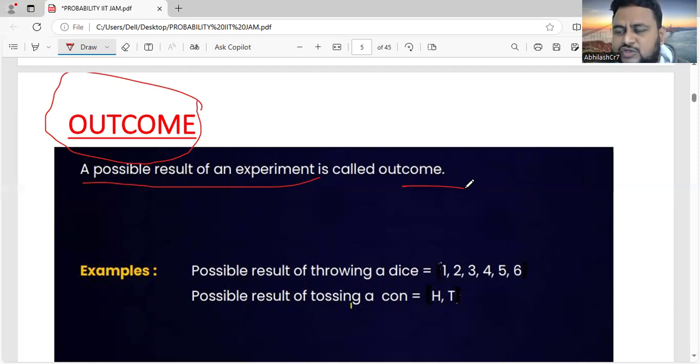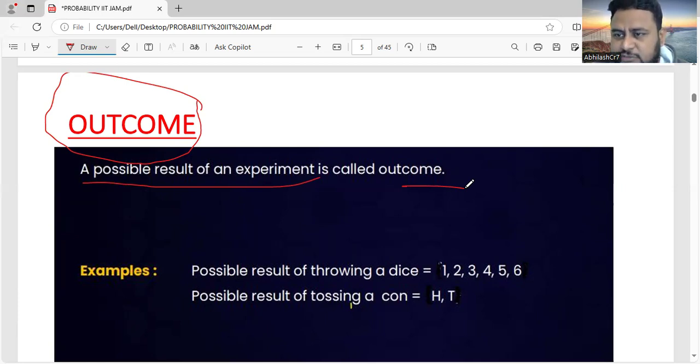You must have done a lot of experiments in the lab. So what is the result you get? That is called an outcome. So when we toss a coin, there can be two outcomes, right? It can be head or it can be tail. I'm talking about an unbiased coin. I'll tell you in future slides what is a biased coin and what is an unbiased coin. Suppose it is an unbiased coin, you'll get either head or tail. So getting that head or tail is called an outcome.